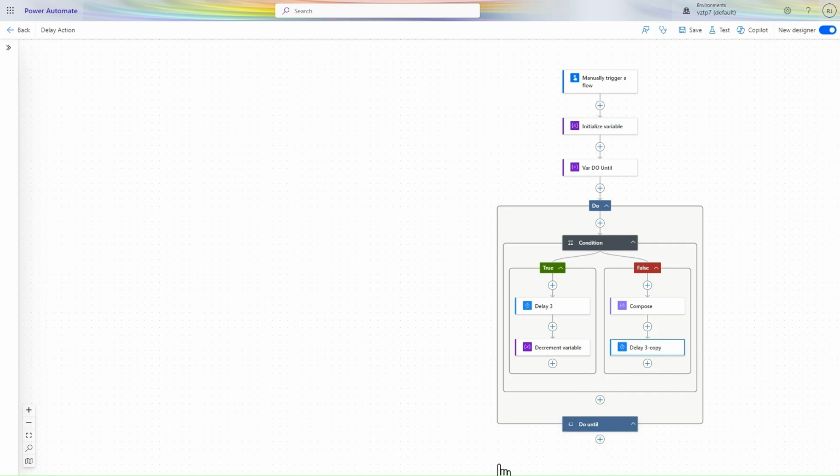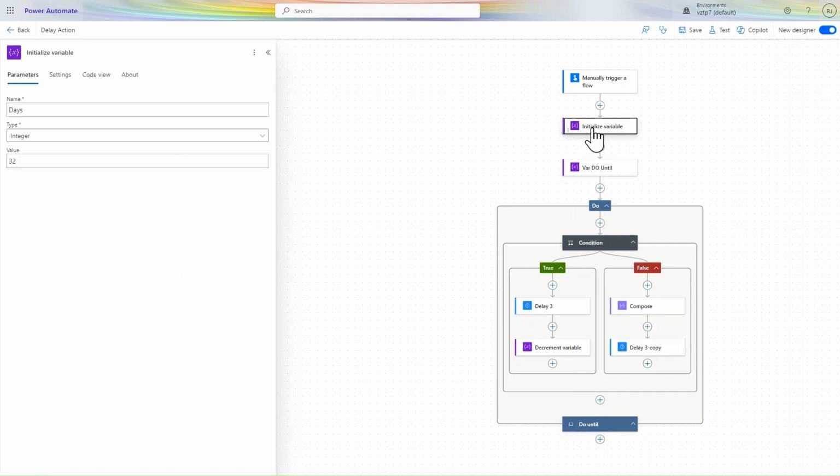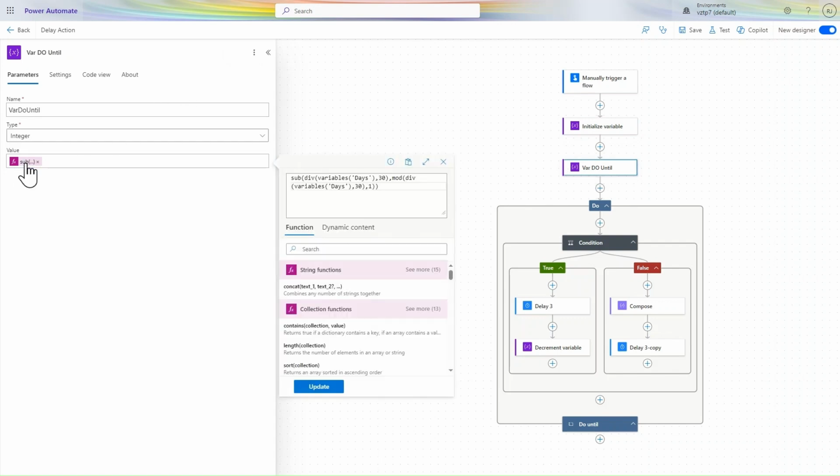So here I use it. Let me explain how it works. First I initialize a variable here, named days, with 32. You can take add, subtract and value here by using days in the initialize variable action. Then I set a variable inside the do until, and use one expression here to get the value.